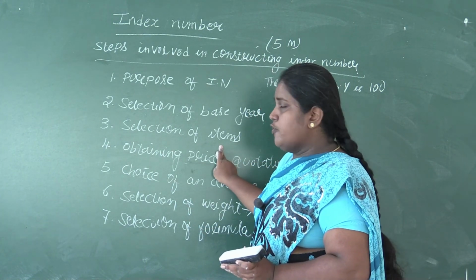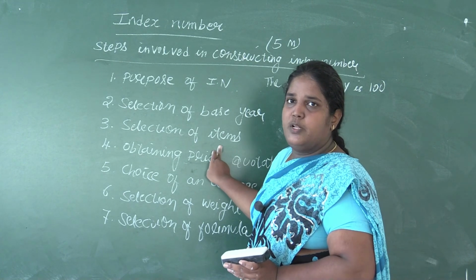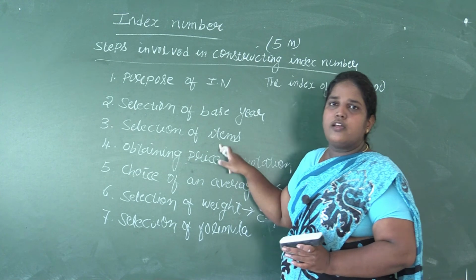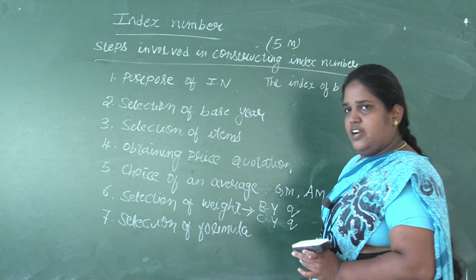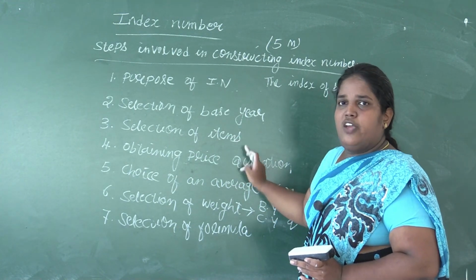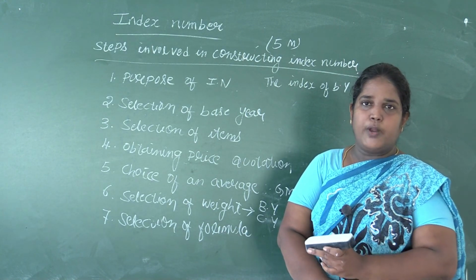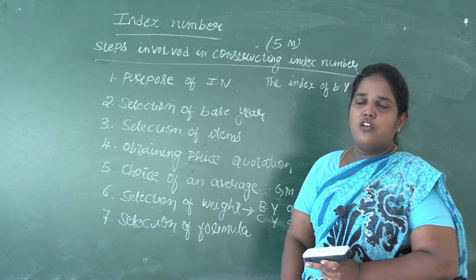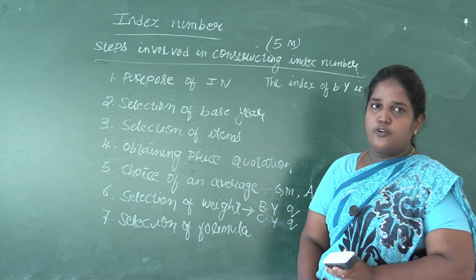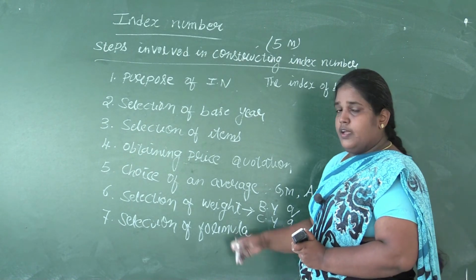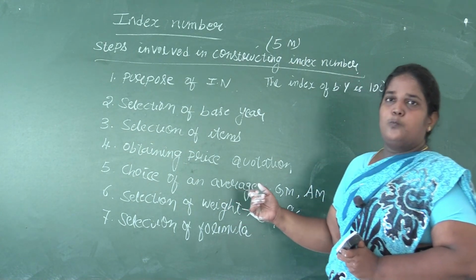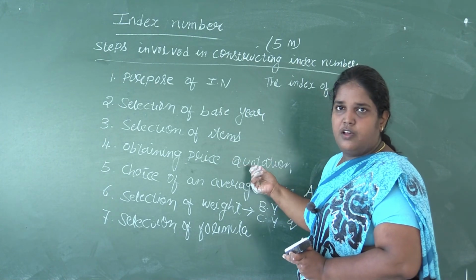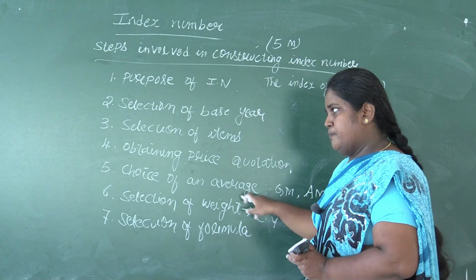Next is selection of items. For which class of people the index number is calculated, those items should be selected. All the other items should not be selected. And for the items we have selected, we need to find out the prices of each item, and while selecting the prices, we have to always take the retail prices, not the wholesale prices. Again, it is asked in 1 mark, which prices are taken into consideration while constructing index number? It is the retail price.